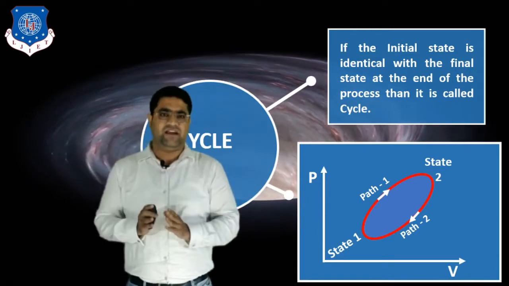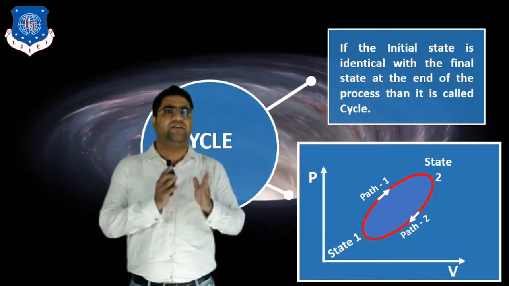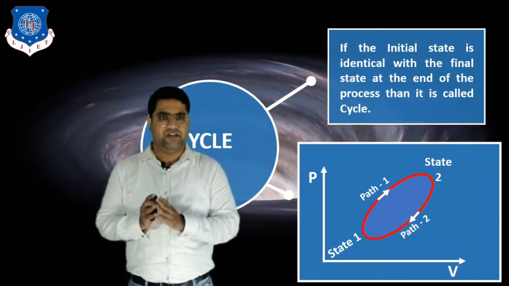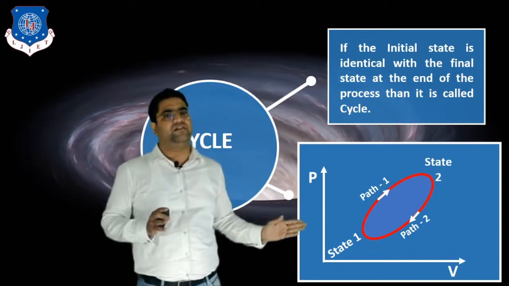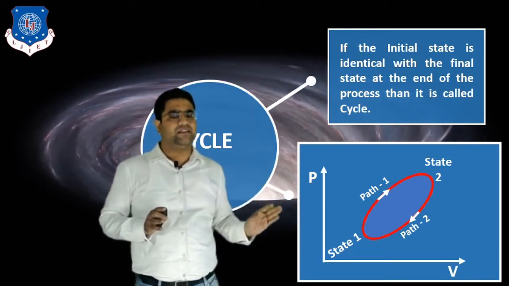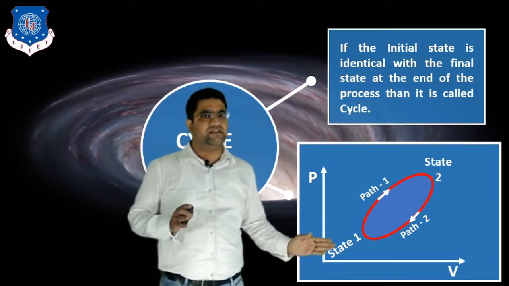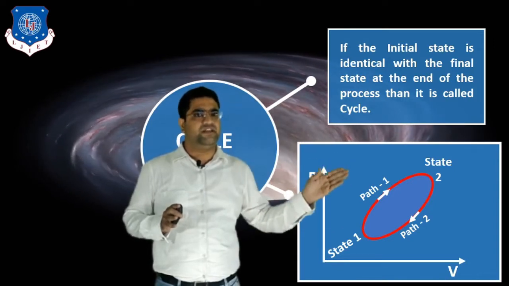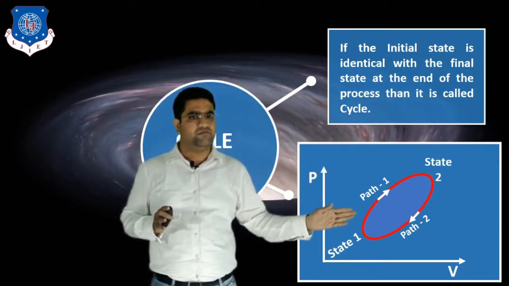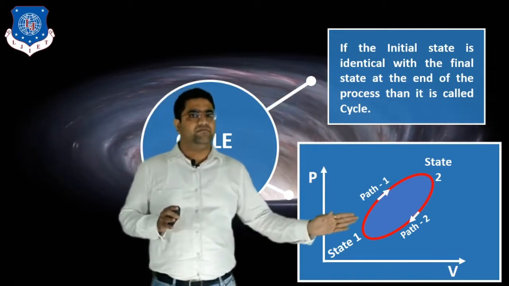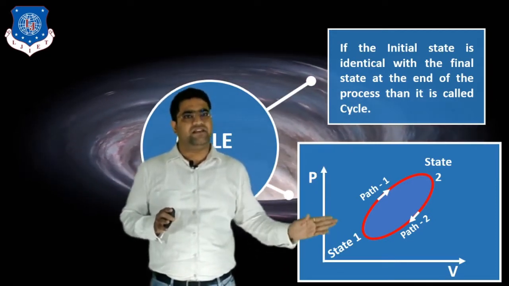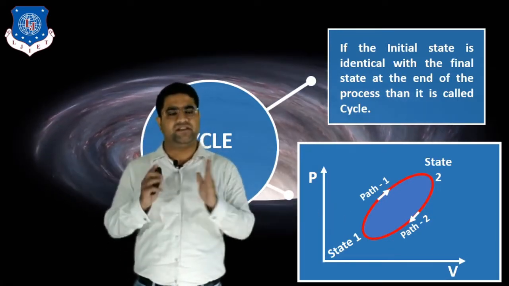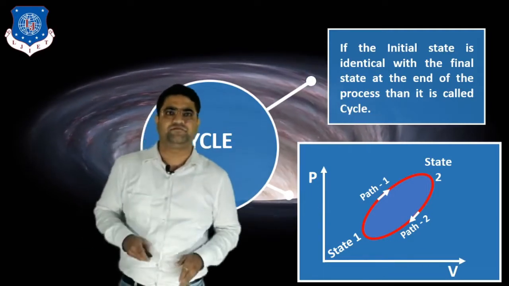Okay, so finally we can say that if the initial state and the final state are identical or the same, then we can say that the cycle is completed. So from this PV diagram you can understand all three terms: process, path and cycle. The change of state, that is state number 1 to state number 2, is the process. To reach from state number 1 to state number 2, we take one path, that is path number 1 or path number 2. And finally, if the initial state and the final state are identical, then we can say it is the cycle. So from one diagram you can understand path, process and cycle.